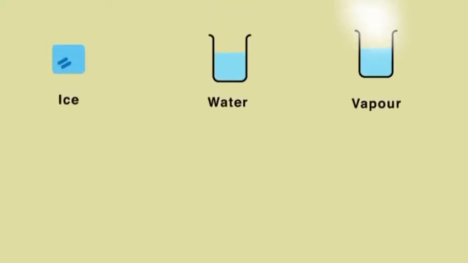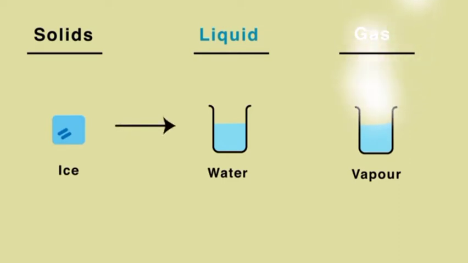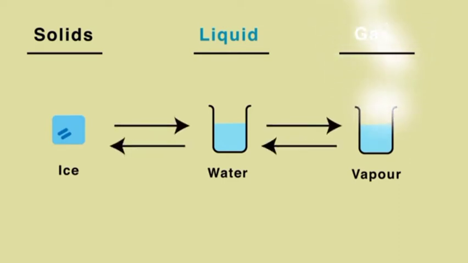Matter can exist in any of the three states of matter. Different matters are found in different states in the world. But more interesting is the fact that we can change the state of a matter. The state of a matter is changed when the distance between its particles changes.